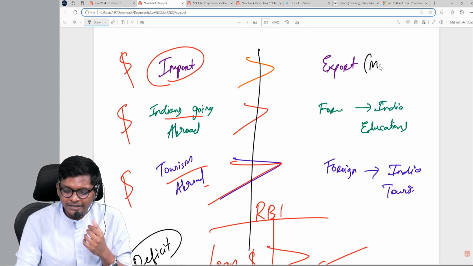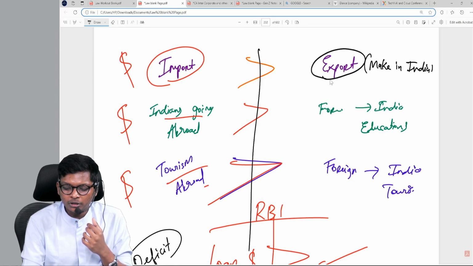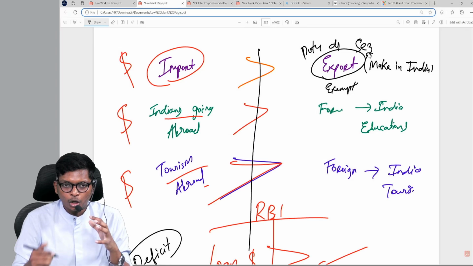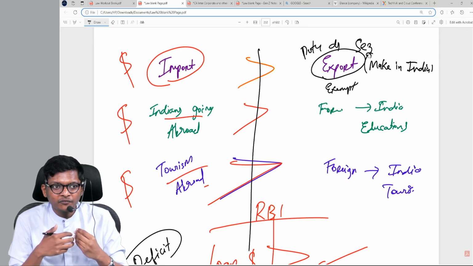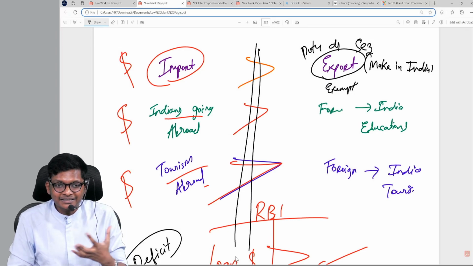That is why you have all the initiatives. Make in India. Export GST is exempt. Then you have some duty drawback. For export, now you have this SEZ. All the benefits the government is giving for export, for what? So that this reverses, we get some dollars.